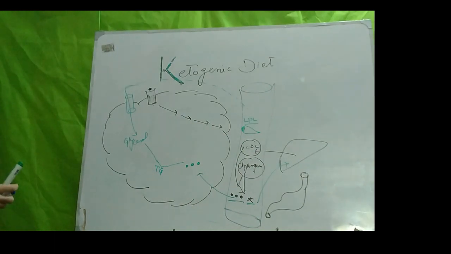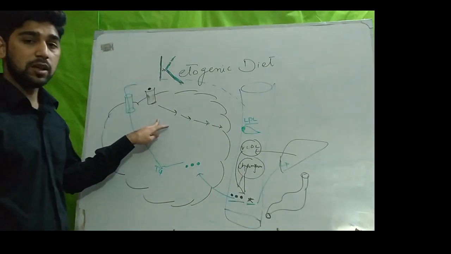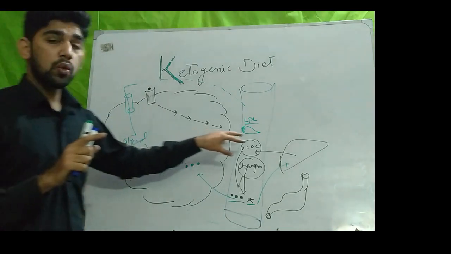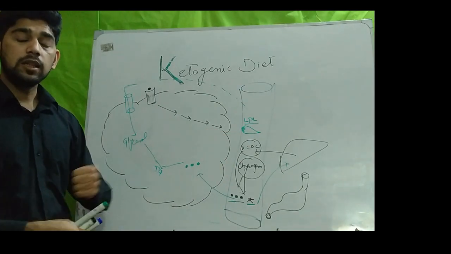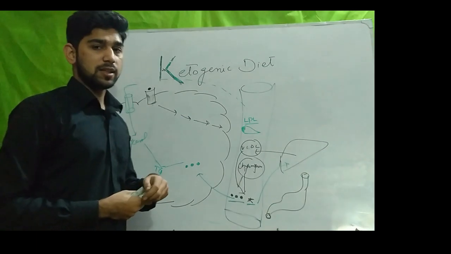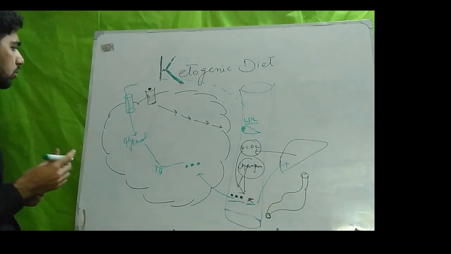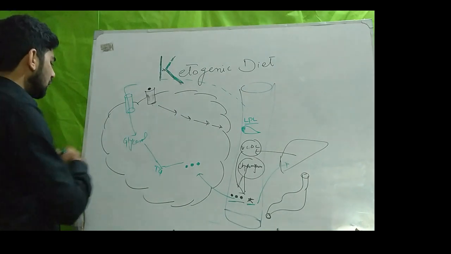Now, as we discussed earlier, insulin is an anabolic hormone. It stores free fatty acids in the form of triglycerides. So let's discuss glucagon. What does glucagon do?